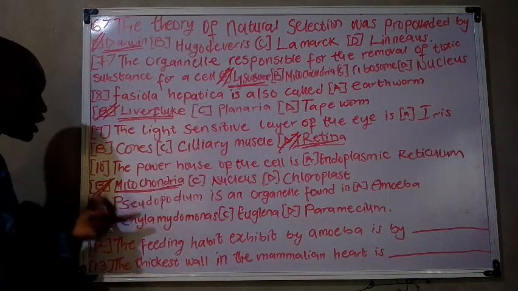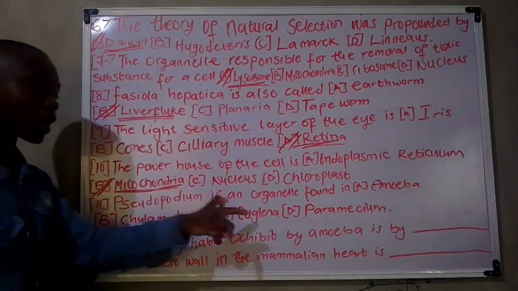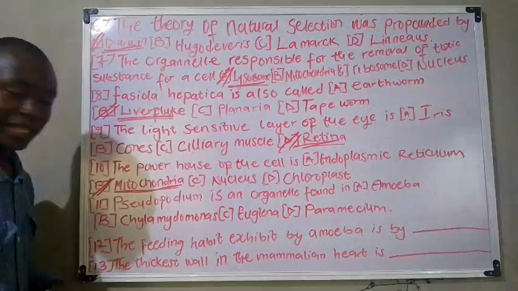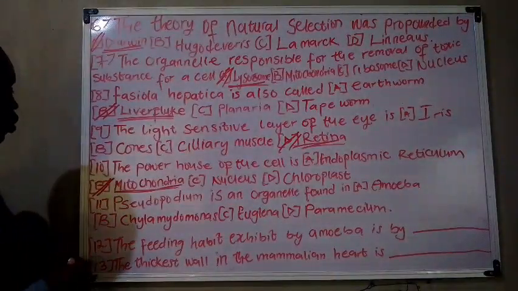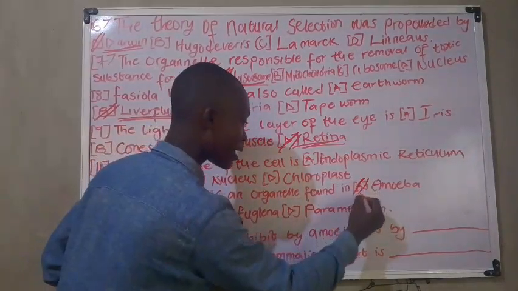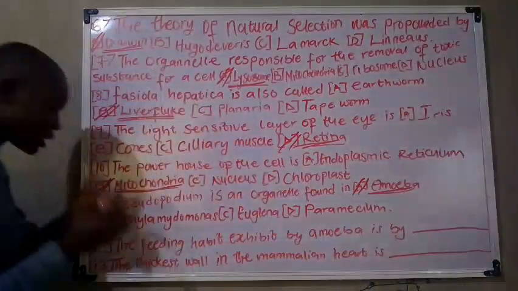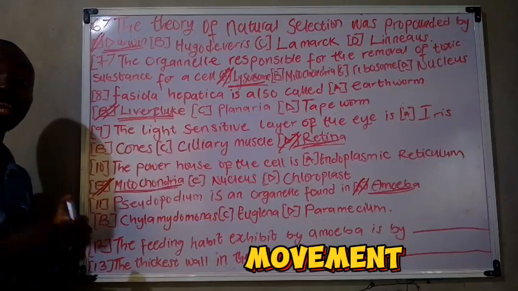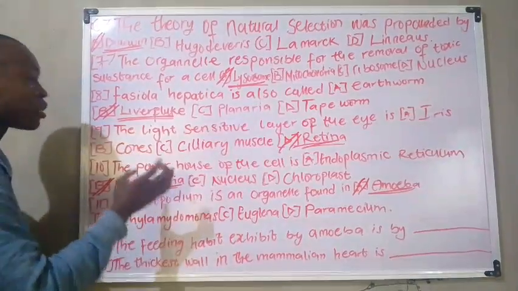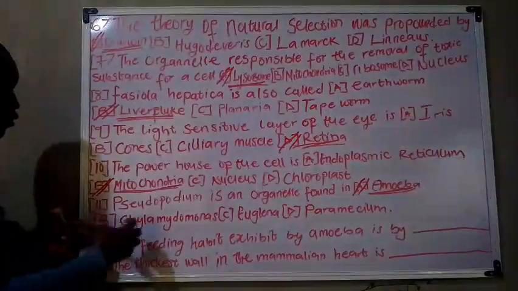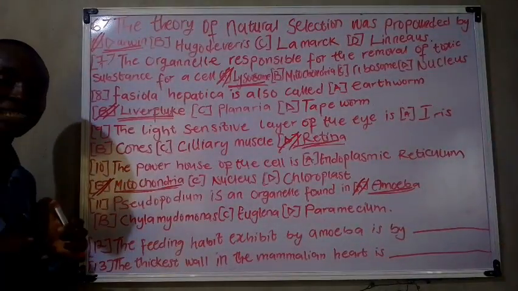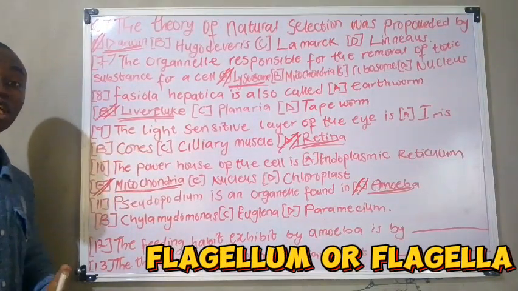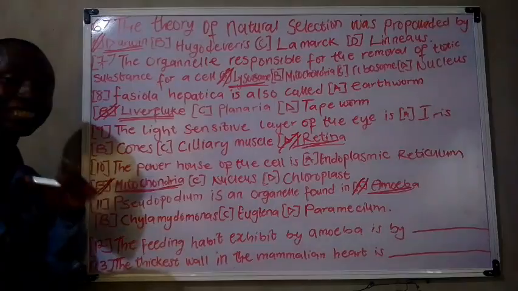We have pseudopodium is an organ found in dash. Pseudopodium is an organ found in what is called the amoeba. And the work of pseudopodium is for movement. The aid of movement in amoeba is pseudopodium. Now for option B, the aid of movement in chlamydomonas is flagella or flagellum. Okay, flagellum is singular, while flagella is plural.